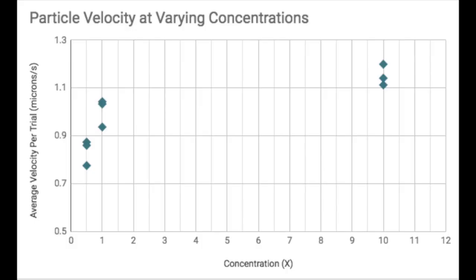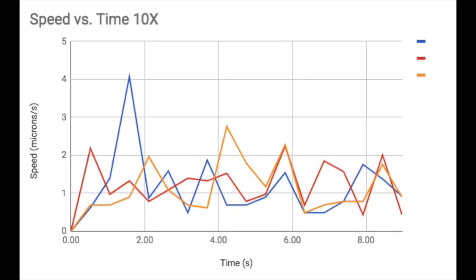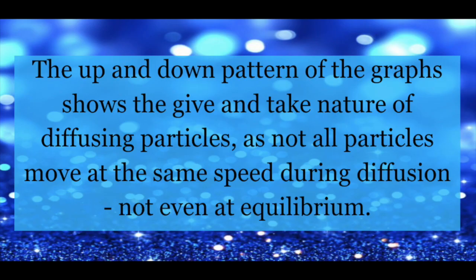As this data shows, the average velocity increases with increasing concentration. Linking this to colliding particles, the graphs showing the changing velocities support the prediction that frequent collisions lead to frequent transfers of momentum. The up and down pattern of the graphs shows the give and take nature of diffusing particles, as not all particles move at the same speed during diffusion, not even at equilibrium.